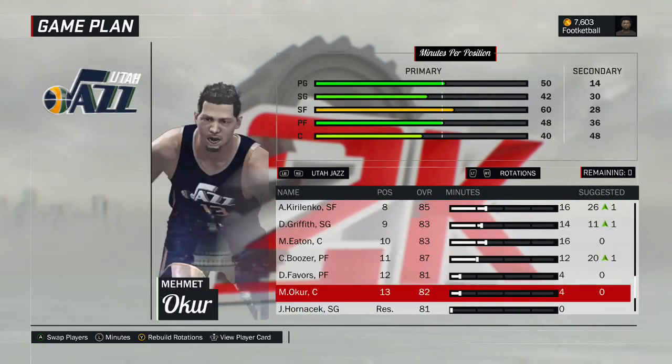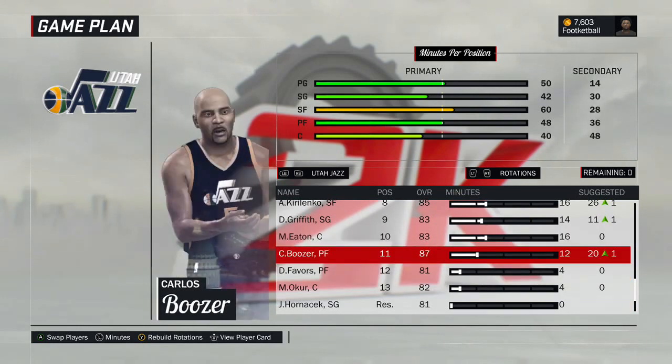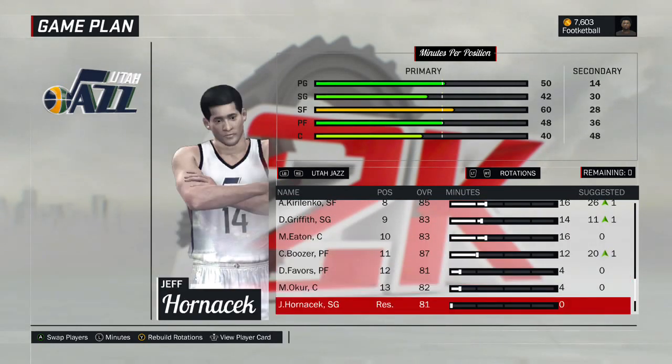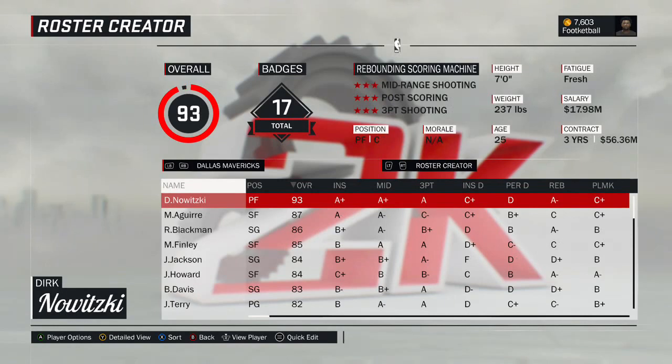I could see some games where you maybe swap Okur and Hornacek because you have a lot of bigs here, so you don't necessarily need Okur there, or even Favors. You could switch Favors and Hornacek at some point. But anyway, there's the Utah Jazz. So let's go ahead and get to the next team.